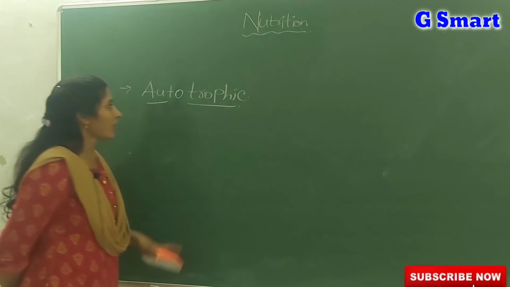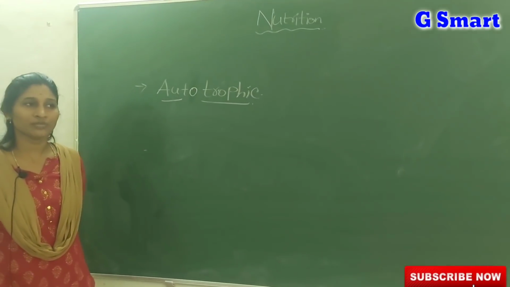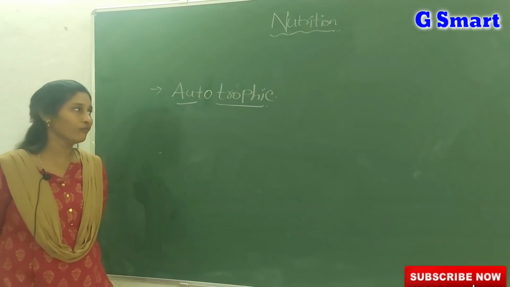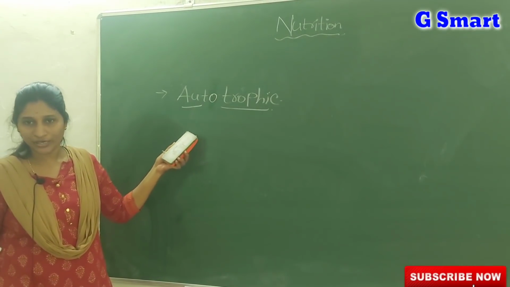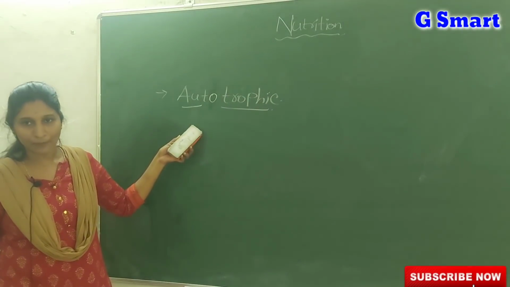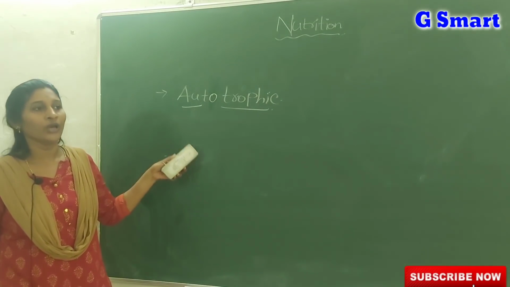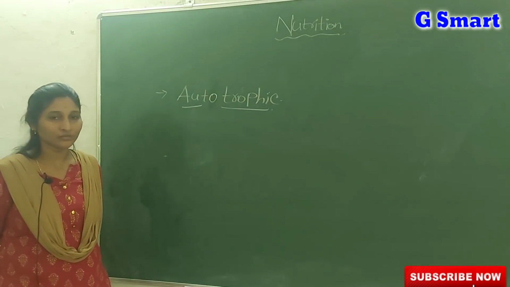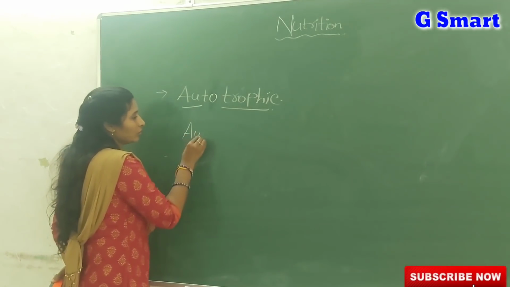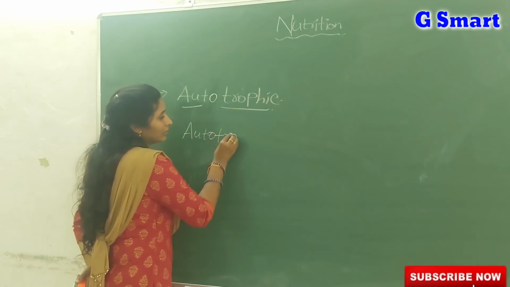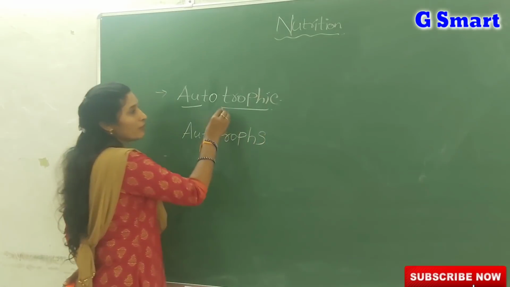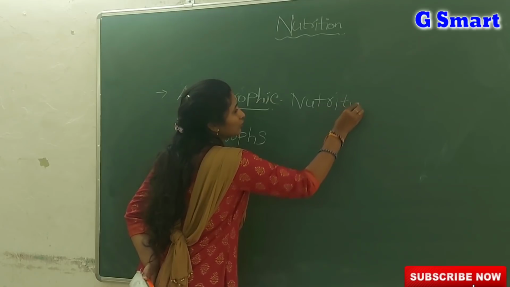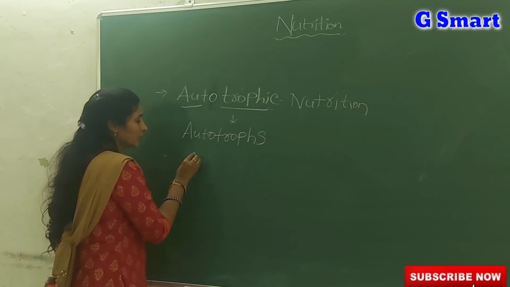Simply, autotrophic nutrition means the organisms are capable of preparing their own food. Auto means self. The organisms which prepare their own food by using simple inorganic raw materials are called autotrophs.